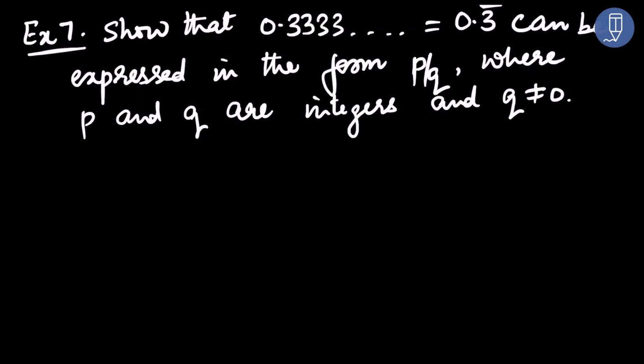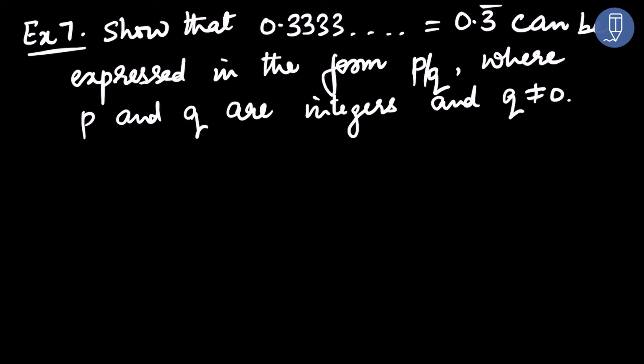We will do example 7 in this video. This is on page number 11, chapter 1, number systems. Now this question says, show that 0.3333... is equal to 0.3 bar can be expressed in the form of P by Q, where P and Q are integers and Q not equal to 0.